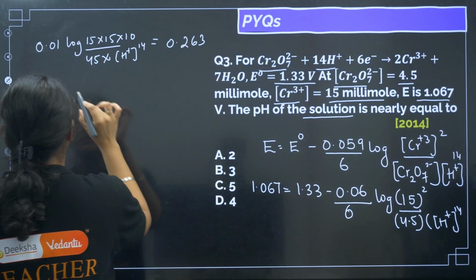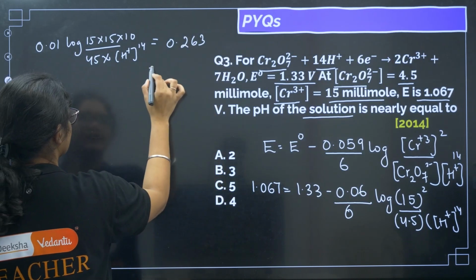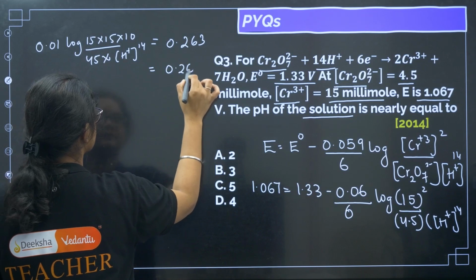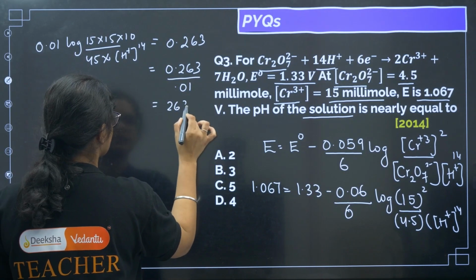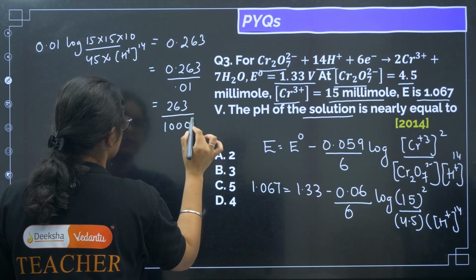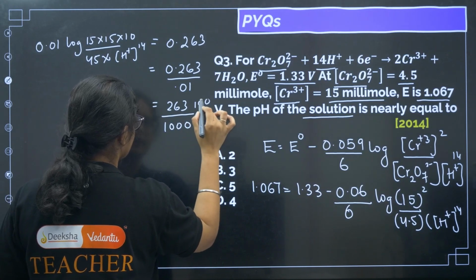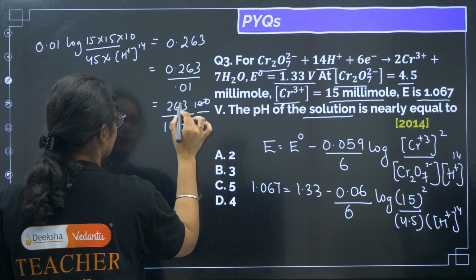Now I'll divide this to this side, so I get 0.263 divided by 0.01, that is 26.3.